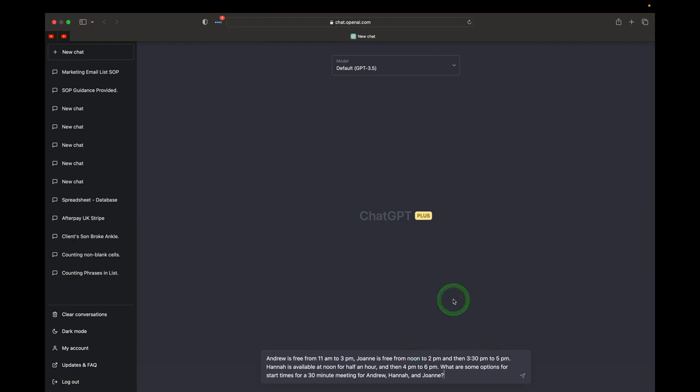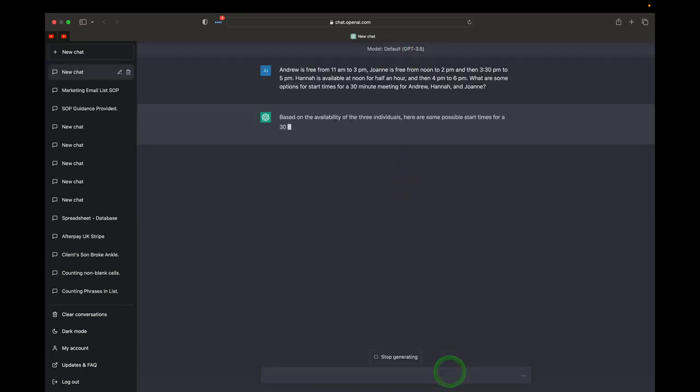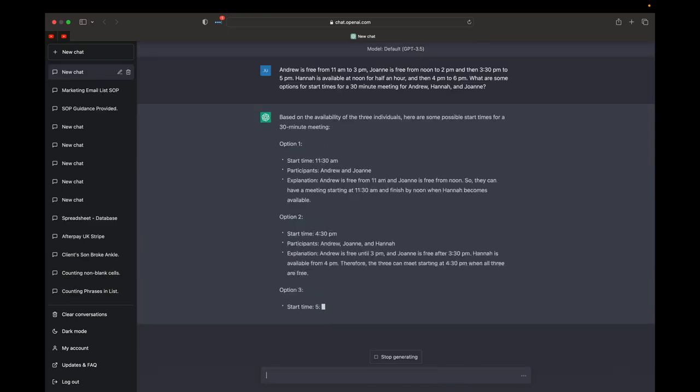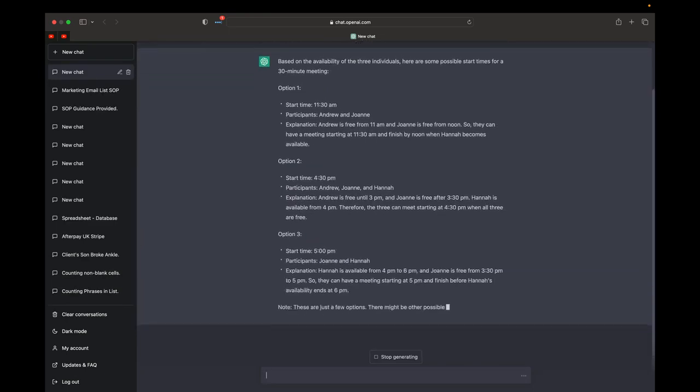Now you can see that this is a super complex prompt because there are multiple time spots that people are available at. And if we look at Joanne, she's available from noon to 2 in addition to 3:30 to 5 p.m. That's 2 time windows that ChatGPT and this new model have to understand. We're going to test it out with the 3.5 model and see how it performs. So we'll go ahead and send that off. And then it says, based off the availability of 3 individuals, here are some possible times for a 30-minute meeting.